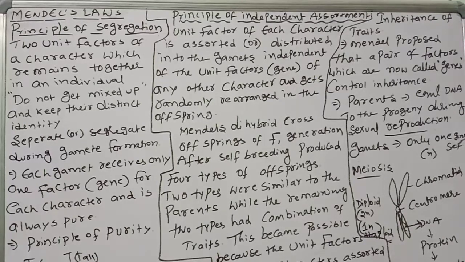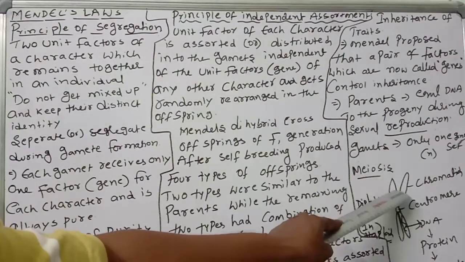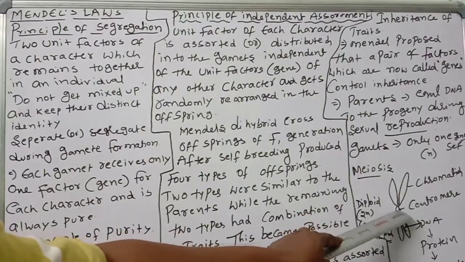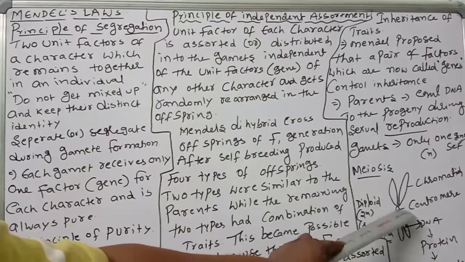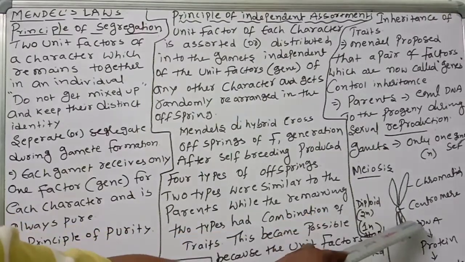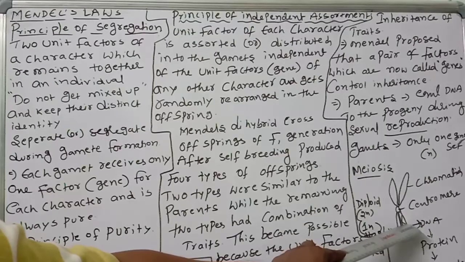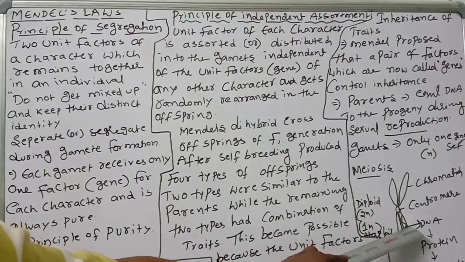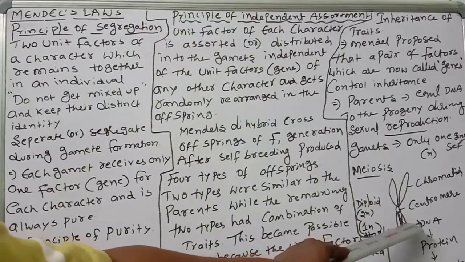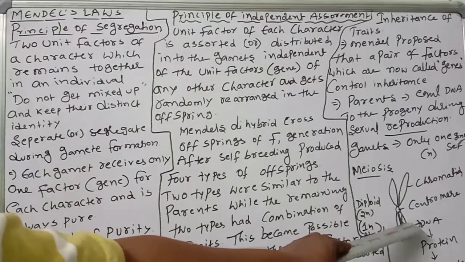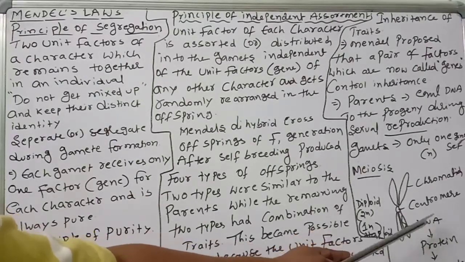What is DNA? Deoxyribonucleic acid. Where is the DNA present? This is a chromosome structure, with a centromere and two chromatids. Only in the chromatid is DNA present. This much DNA is fixed in this particular area because of histone proteins.